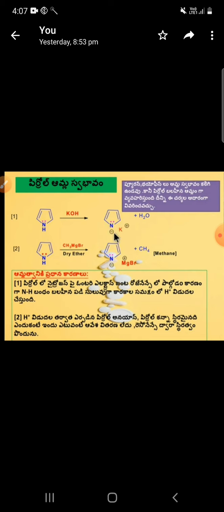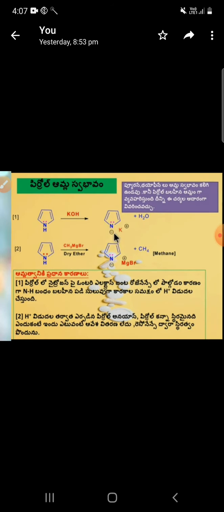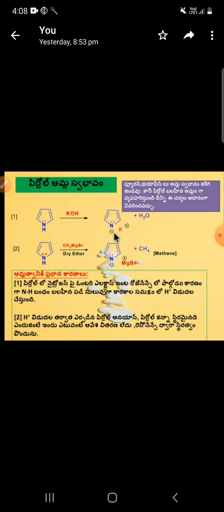On the nitrogen there is one lone pair of electrons. So it is a weak H plus donor.